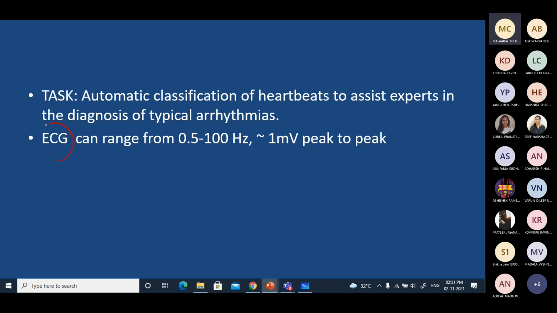How you can automate ECG based diagnosis, because so many cases will be observed every day or every minute. In India, it is said that we are prone to cardiac problems, that's what people are telling. Anyway, coming to the problem now.